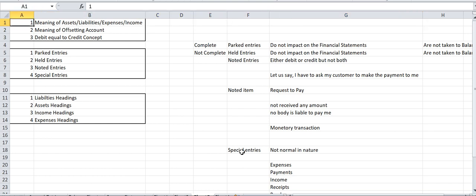So I hope the meaning of assets, liabilities, expenses, income is clear. The meaning of offsetting account is clear. The concept of debit equals credit is clear, and in which situation this basic principle does not apply. We understood the meaning of all those sort of entries, and we also understood different headings that appear in our financial statements, that is balance sheet and P&L. Do you have any question in today's session? Okay, in case you do not have any question and everything is clear, let us close this session for today and we will meet again tomorrow.